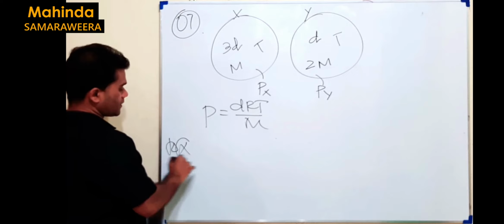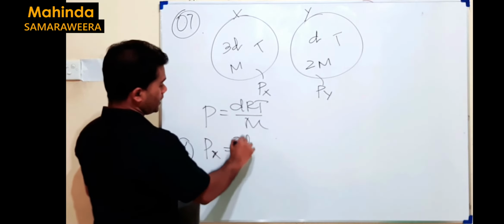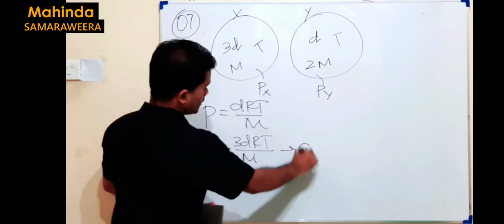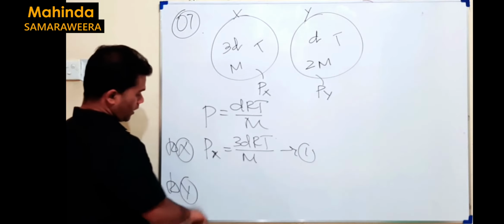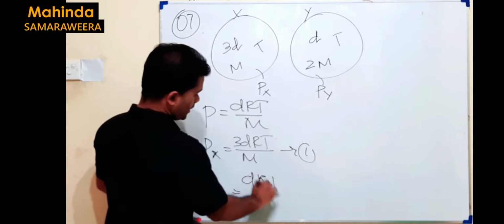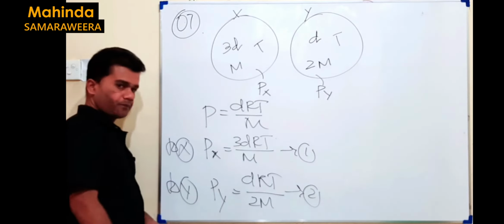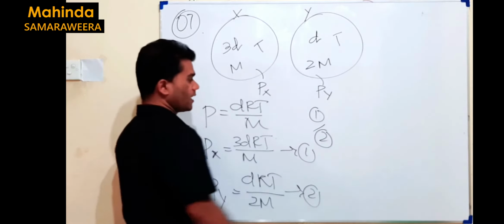If you apply this to X gas, you get pressure Px equals 3d RT over M. That's how we get the first equation. For the second gas Y, when you apply that to Y, we get Py equals dRT divided by 2M. This is the second equation.